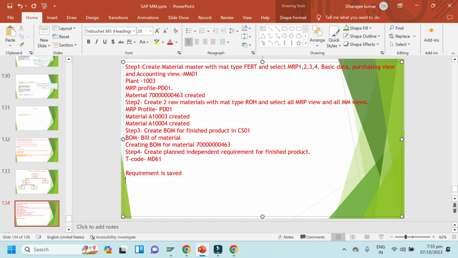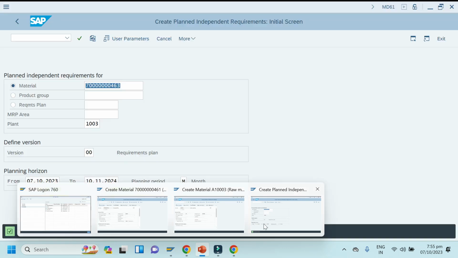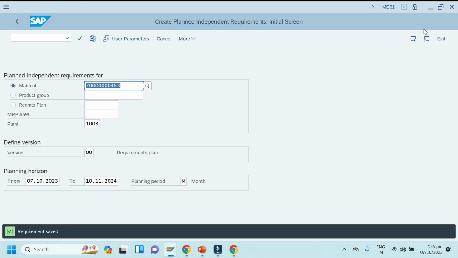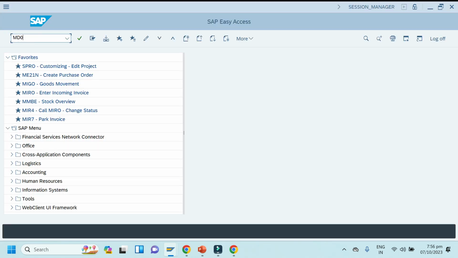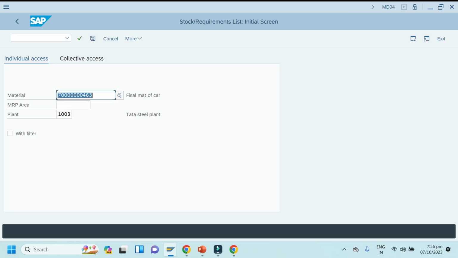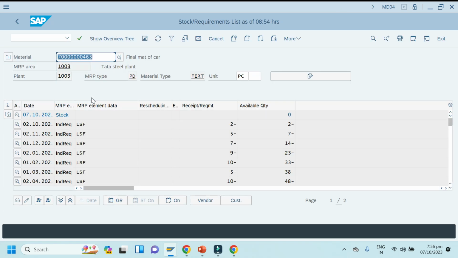Step 5: observe MD04 for finished product and components and raw materials. Observe MD04 for finished and raw materials.